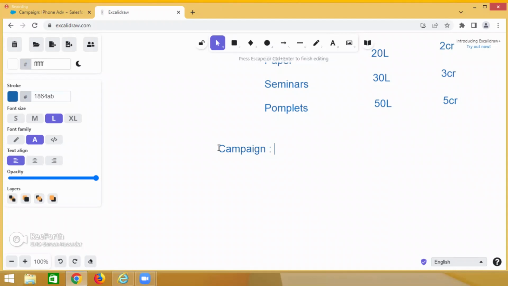Campaign means all the advertisement related budget and everything we are storing in the campaign. Now, once the campaign is in progress, so many people, for example, you open Facebook, then on the side some advertisements are coming. Whenever you click on that, that means you showcase the interest in that product. So that is called lead.